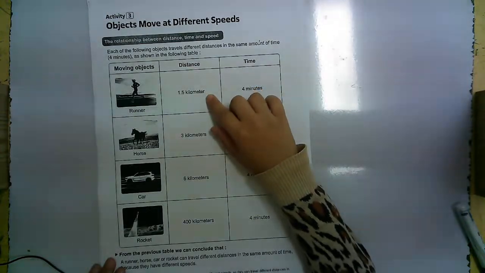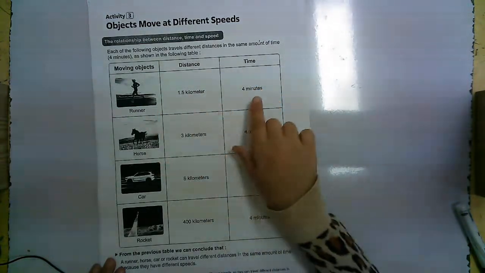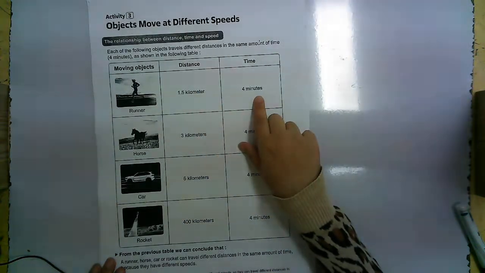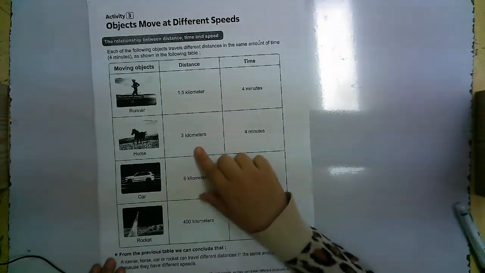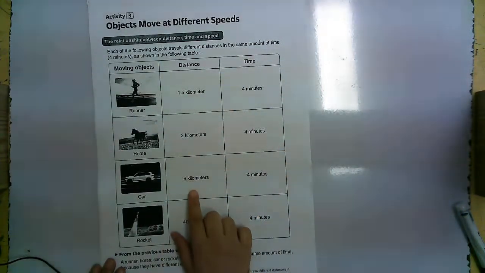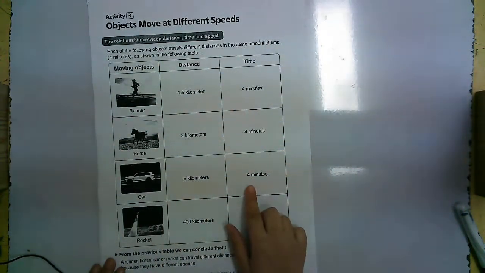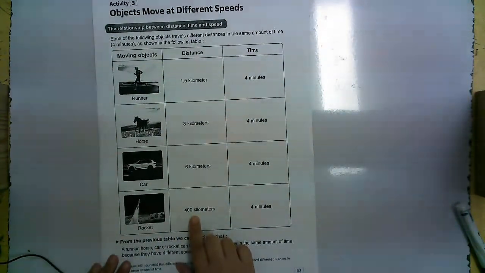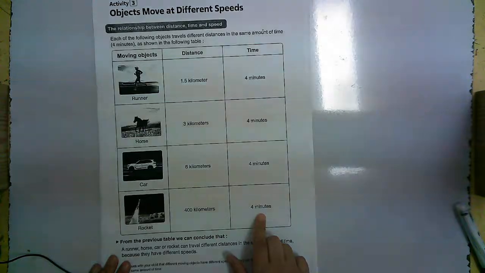But what about the distance? At first, the runner traveled about 1.5 kilometers in only 4 minutes. The horse traveled 3 kilometers in 4 minutes. The car moved 6 kilometers in 4 minutes. A rocket traveled about 400 kilometers in 4 minutes.